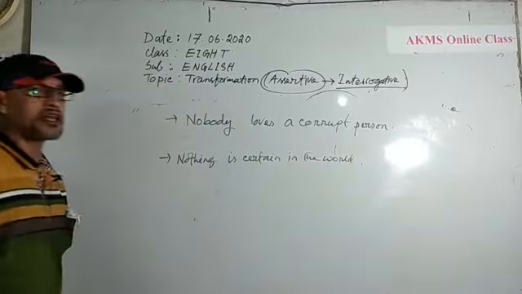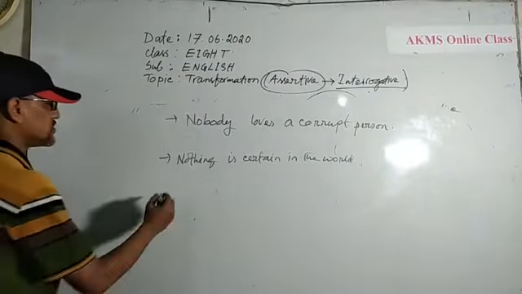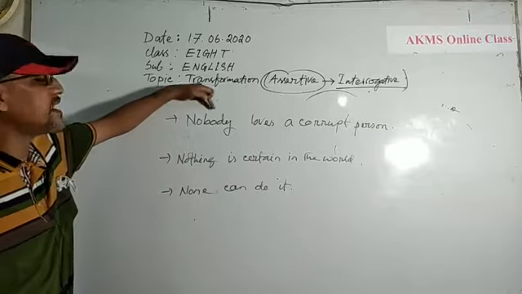Nothing is certain in the world. None can do it, or nobody can do it. Now, dears, these sentences have been started with no and a noun.